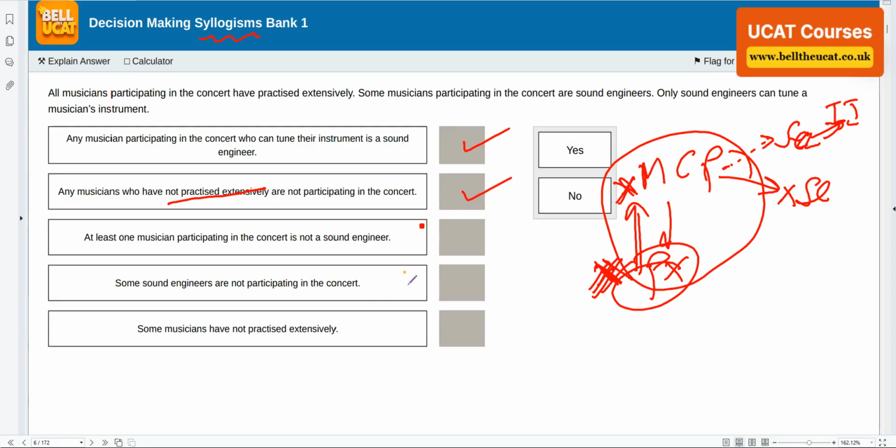Next, another one. At least one musician in the concert is not a sound engineer. There is more than one who is not a sound engineer. The answer is yes. Some sound engineers are not participating: I can't go back against the arrow, so the answer is no. Some musicians have not, some musicians what? Being vague, so the answer is straight away no. So there we go: yes, yes, yes, no, no.